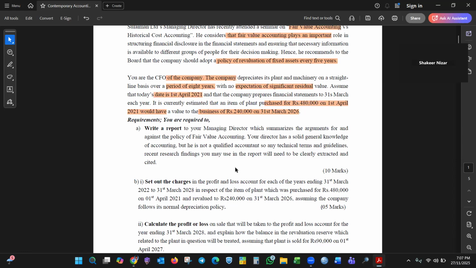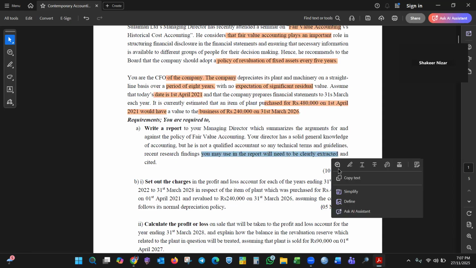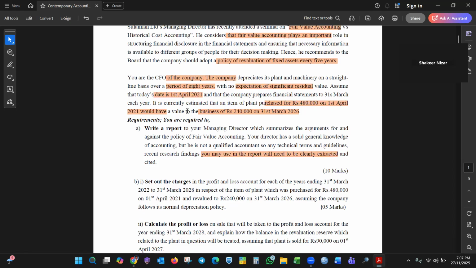You need to use the pros and cons of fair value accounting. Your director has solid general knowledge of accounting, but he is not a qualified accountant. Recent research findings may be cited. You can't use research citations in the exam, but you can refer to the standards.